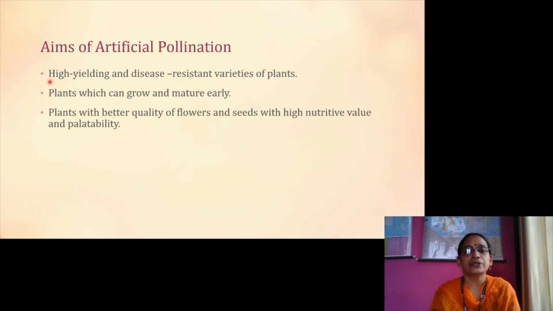They are producing high yielding and disease resistant varieties of plants. Plants which can grow and mature early. Plants with better quality of flowers and seeds with high nutritive value and palatability. Very tasty and highly nutritious food is produced by artificial pollination, with high production and disease resistant varieties.